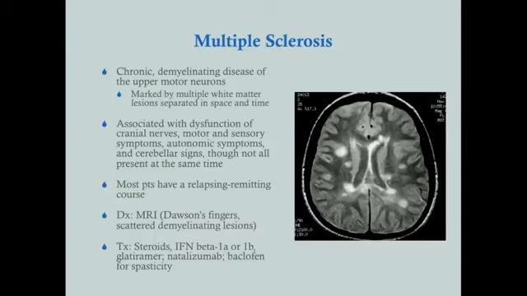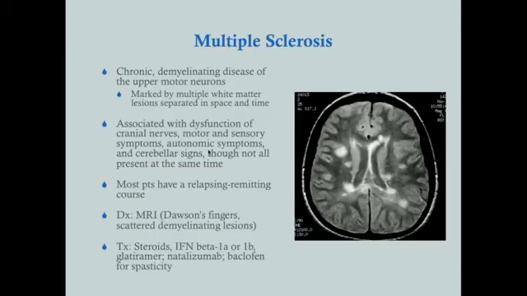It is autoimmune in origin, and the associated signs are really a mixed bag of things. Really anything that affects an upper motor neuron, anywhere in the brain, can cause a symptom of multiple sclerosis. And like I said, it's a mixed bag, because wherever you get these lesions, where you get demyelination, it's going to affect a certain function.